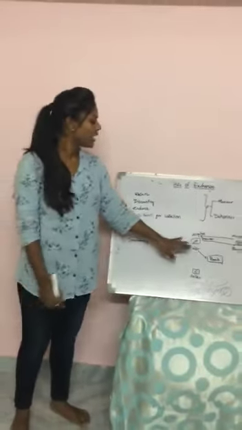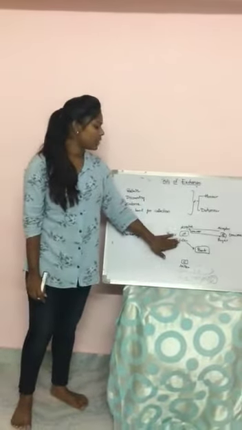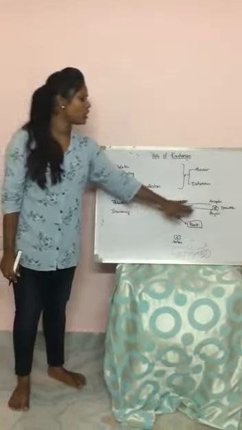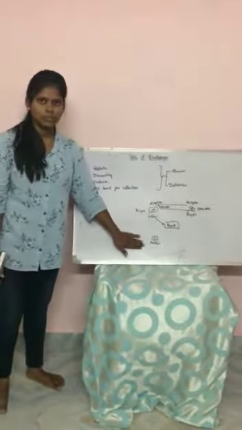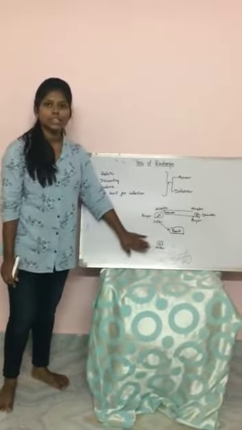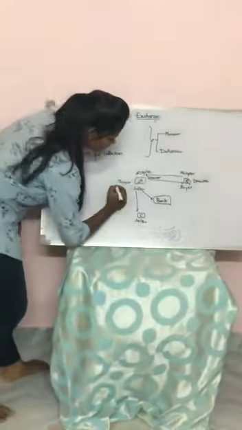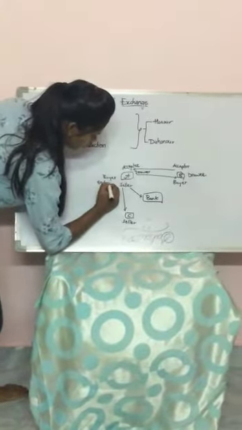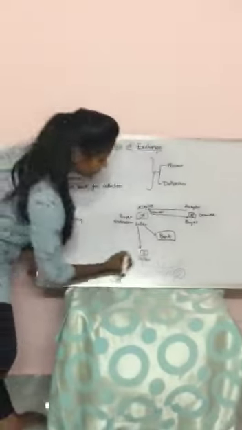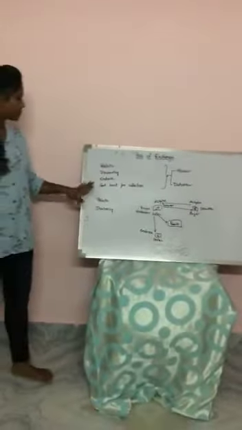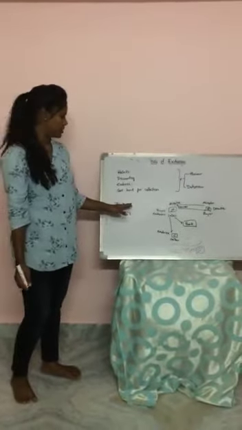Here, instead of paying the amount separately to C, A gives the bill which is drawn on B to C, then that is called endorsement. Then A becomes an endorser, C becomes an endorsee. This is called endorsement.